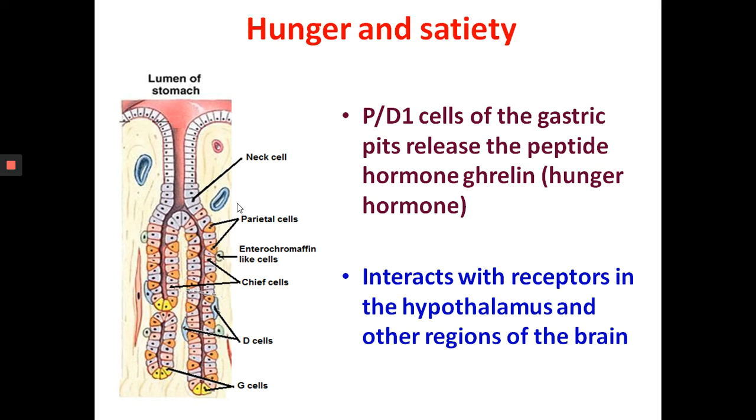So ghrelin levels increase as time progresses after a meal, reaching a peak concentration in the blood before breakfast, lunch, and dinner. On eating food, stretching of the stomach wall inhibits the release of ghrelin by these P or D cells, and the sensation of hunger is reduced. Different hormones are involved in the sensation of satiety, feeling full and satisfied after eating food.